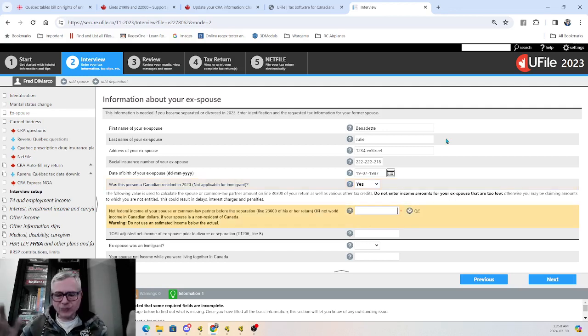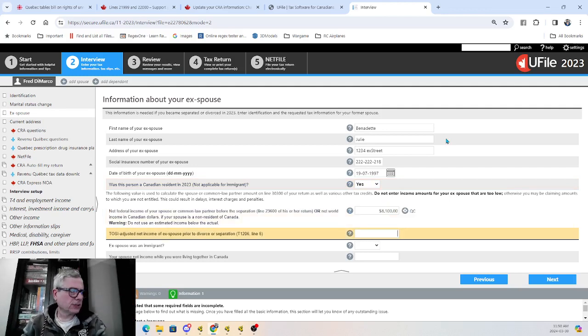Let's say, for the purpose of this example, I went through a very difficult exercise and I got $8,100. And here, TOSI adjusted net income of ex-spouse prior to divorce and separation, line 6 of T006. Basically, to make things simple, 9 times out of 10, the amount of her net income or his net income will be the same, not lower, not zero.